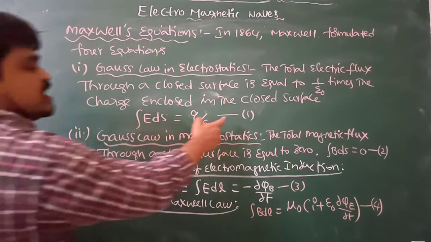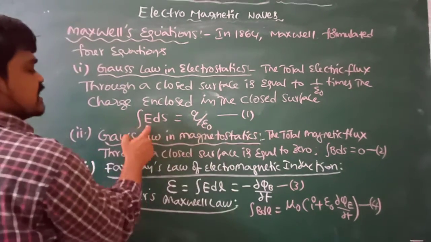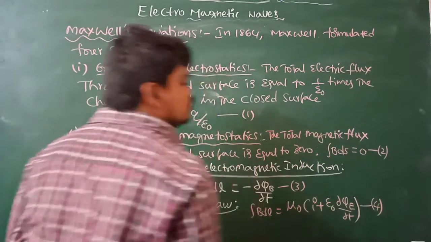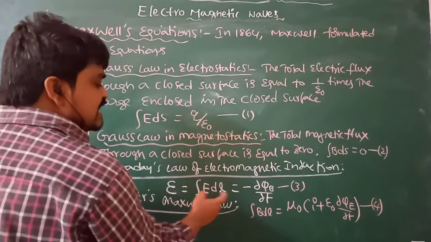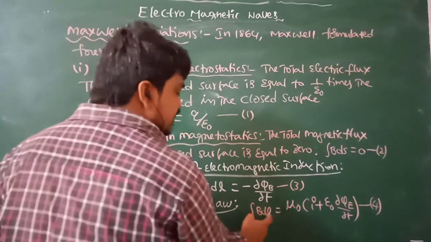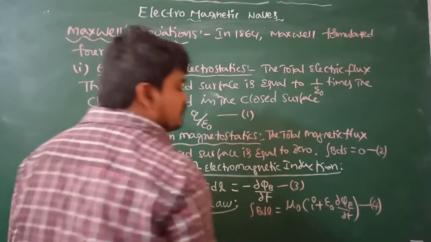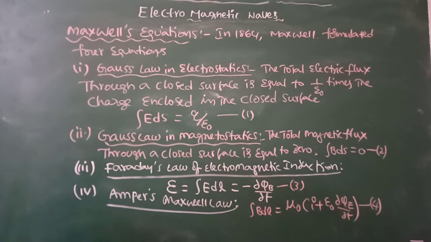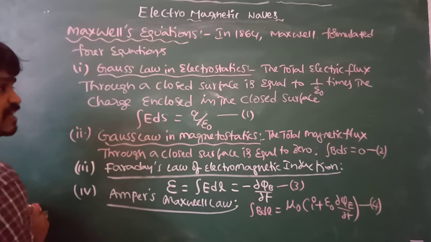So these four equations: integral E dS equal to q by epsilon naught, integral B dS equal to 0, integral E dl is equal to minus dou phi B by dou t, integral B dl is equal to mu naught of I plus epsilon naught dou phi E by dou t. These four equations are known as Maxwell equations.